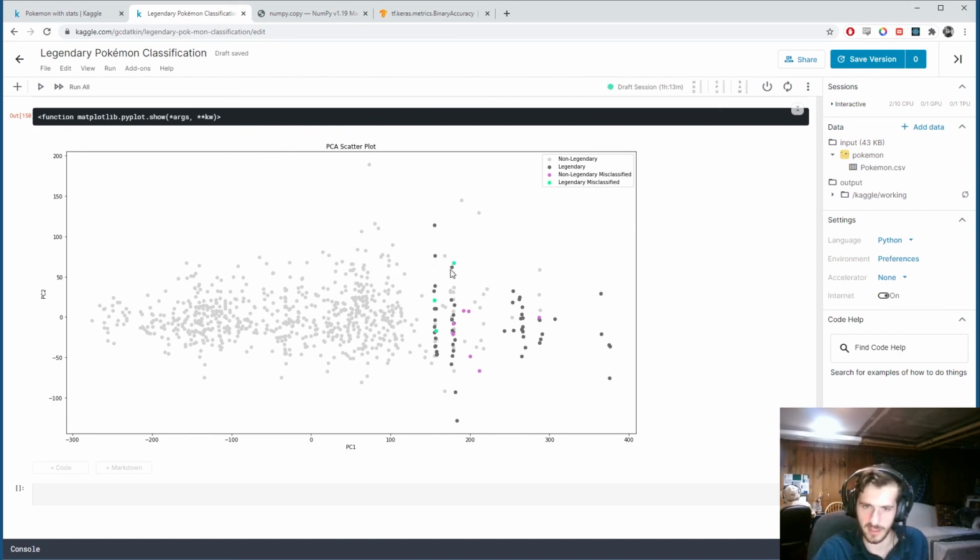But over here, it's not as easy to tell, right? Because they're all sort of in these strata, and you can see the legendary misclassified. It had a hard time realizing these were legendary. Even though, if I turned off the colors, we would have a hard time also. Non-legendary misclassified, like things over here, it's not sure what to do with them because the rules are a little different. And this is a bit of a simplistic way of looking at it, but it still gives us a better sense of what the model is doing.